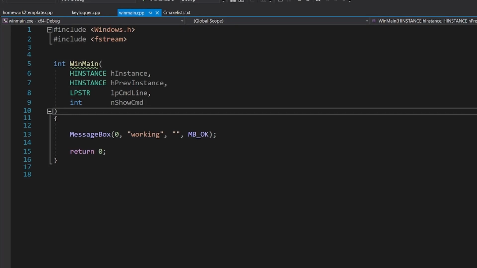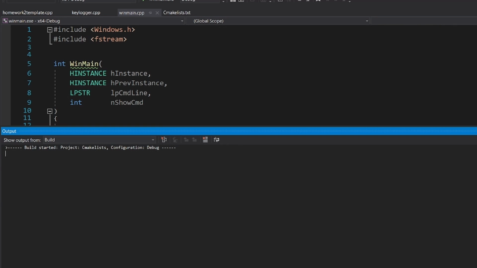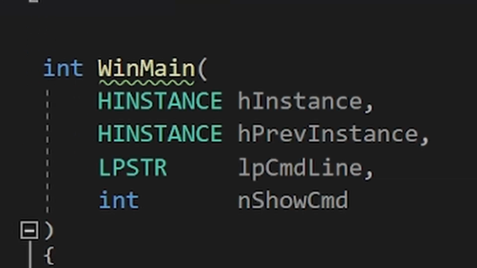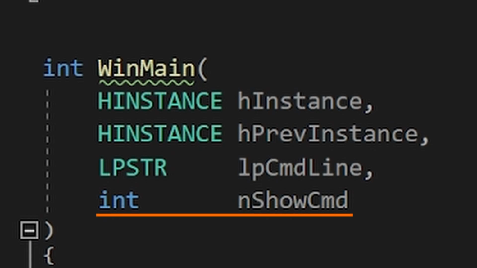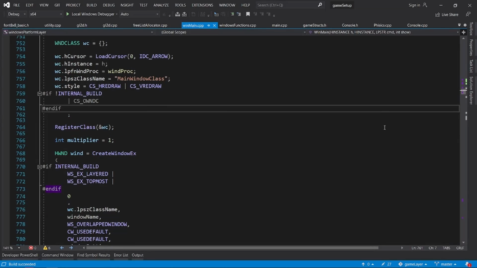Now, since we won't be able to see a console anymore, let's just use what we learned in the previous video and make a message box appear. Awesome. Now, you might be wondering, what are all these parameters? Well, the first one is a handle to the instance of your program. The second one is not used anymore. The third one is the command line argument. And the final one tells your application how to open. It is basically this setting from here. We will return here when we will be creating our own windows.